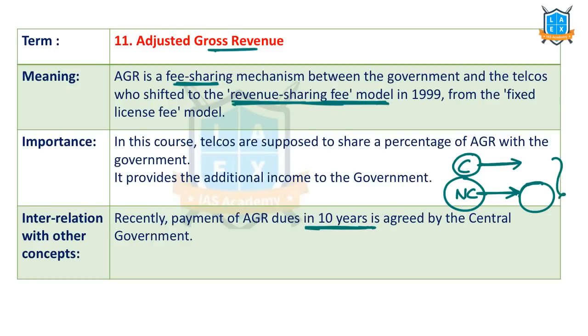So that case was in court for many years. Last year, the Supreme Court gave the judgment and asked the telecom companies to pay the money immediately. But as they said, we are in loss, it has extended the time period with the consent of the central government to 10 years.